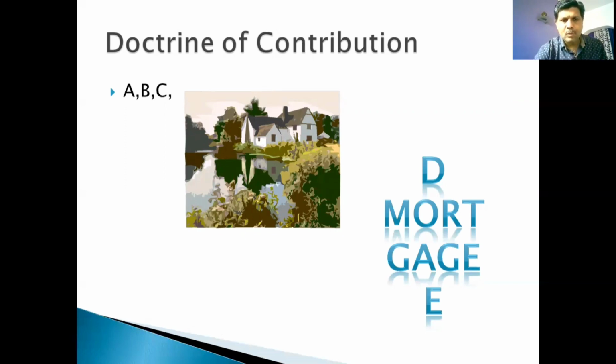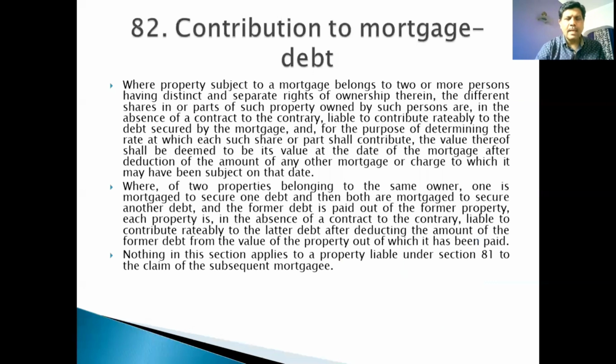Now for a moment, going back to section 82 and seeing the second paragraph, where two properties belong to the same owner. Now the property belongs to the same person and there are two properties. One property is mortgaged to secure one debt, and then both are mortgaged to secure another debt.